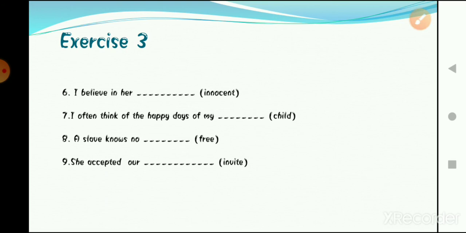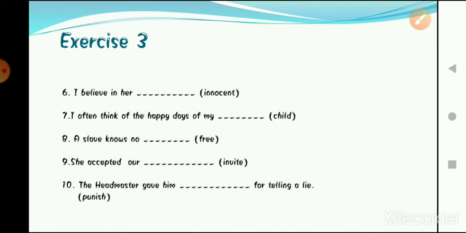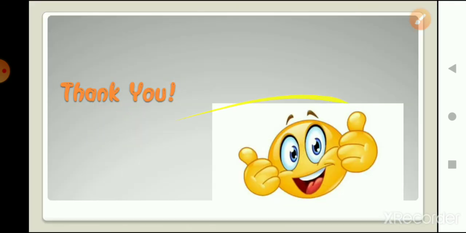So here we will use the word invite as invitation. Yes, she accepted our invitation. Now moving to the last one, it says, the headmaster gave him dash for telling a lie. The word here is punish. So the headmaster gave him punishment for telling a lie. Yes, we had to fill in abstract nouns here.